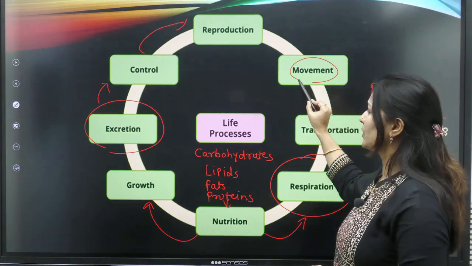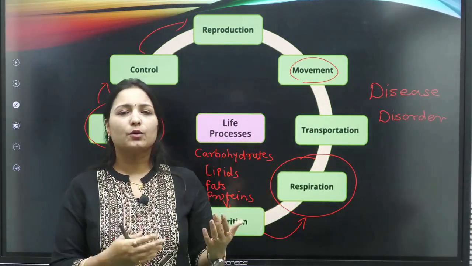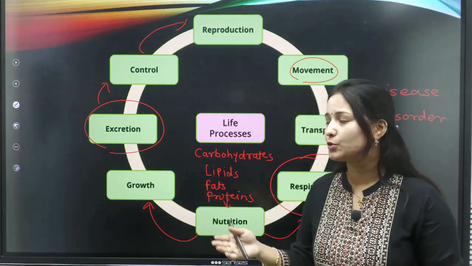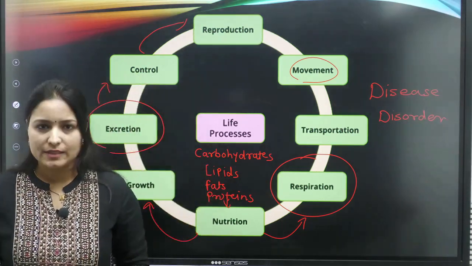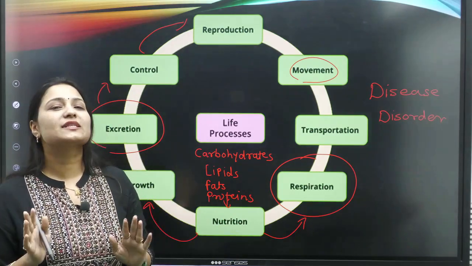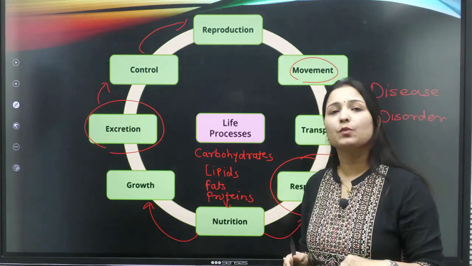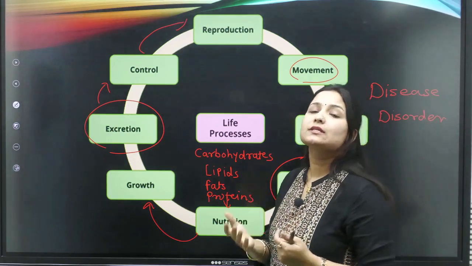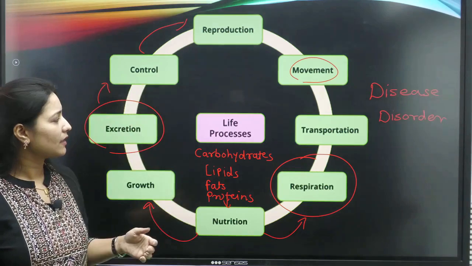Next is movement. Yes, our body can locomote. Like I am explaining you the topic, writing on a board, simultaneously talking to you, simultaneously moving here and there. That means my body is showing movements, isn't it? Otherwise, in trees the movement is only like this. Why? Because trees, even though they are living things, cannot show locomotion. But like us, there are other organisms which can show movements, and these movements or locomotion are again one of the important life processes which happen in our body.